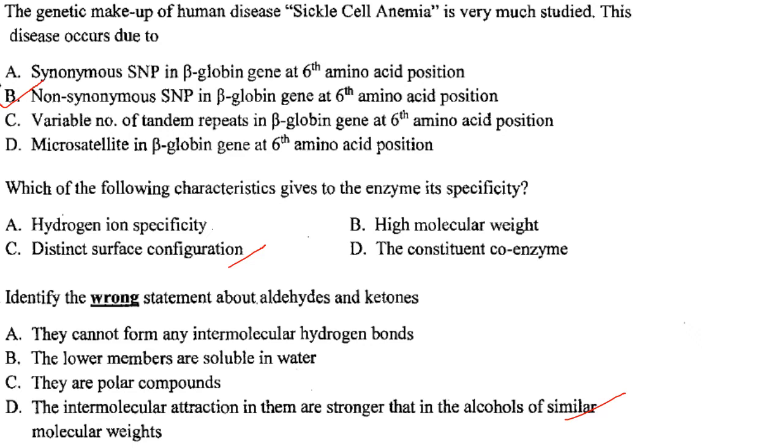And aldehydes and ketones have van der Waals dipole-dipole attractions. So the intermolecular attractions in aldehydes and ketones are not stronger than that of alcohols. So the wrong statement about aldehyde and ketone is the intermolecular attraction in them are stronger than that in the alcohols of similar molecular weights. That is the wrong statement and it is the correct answer.